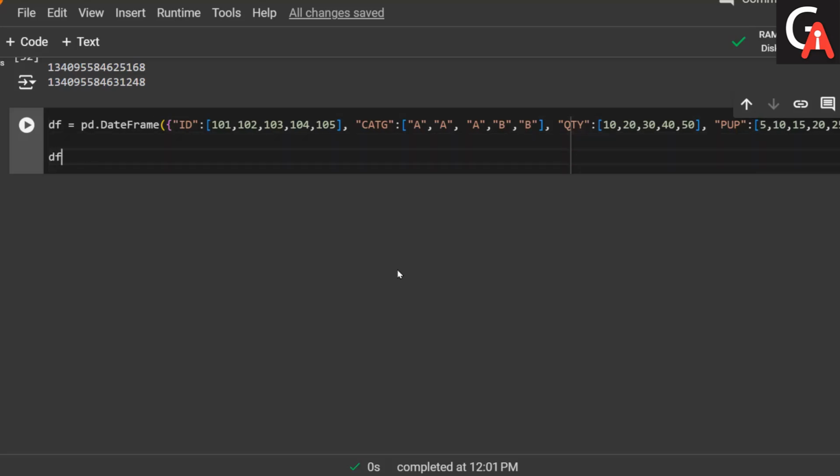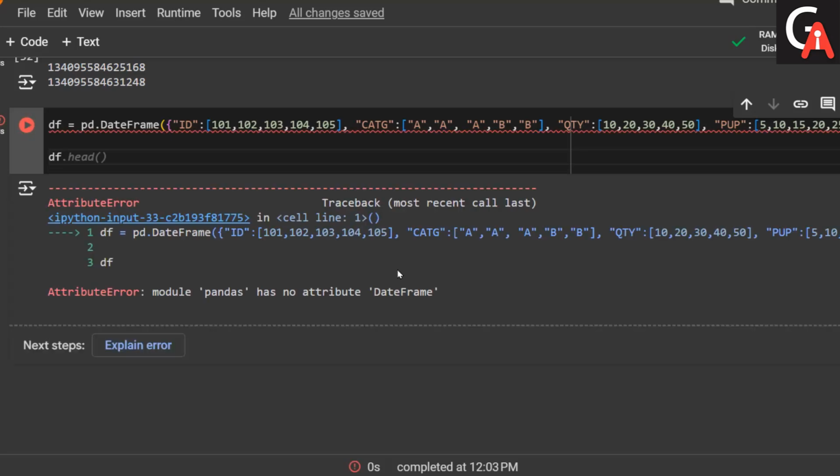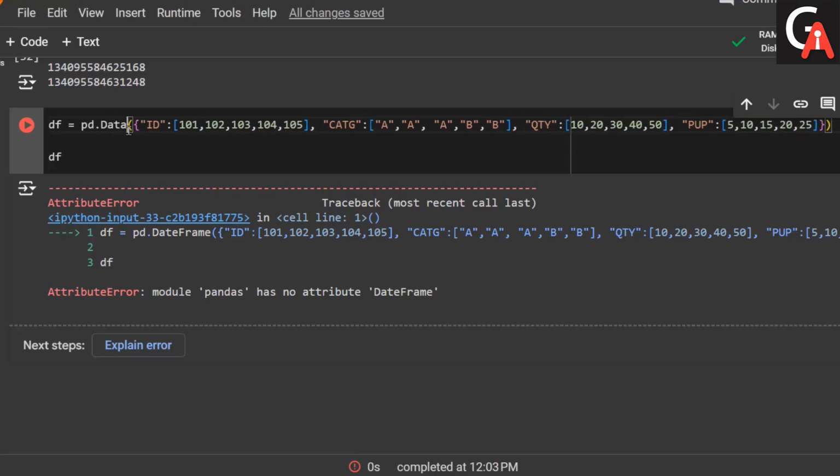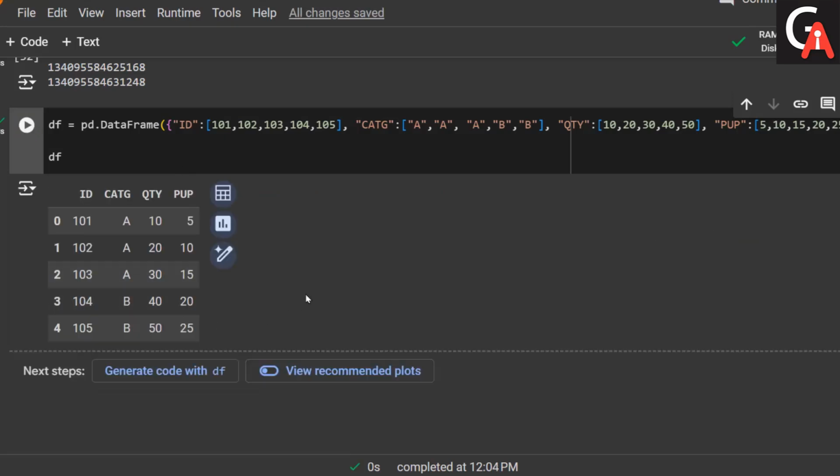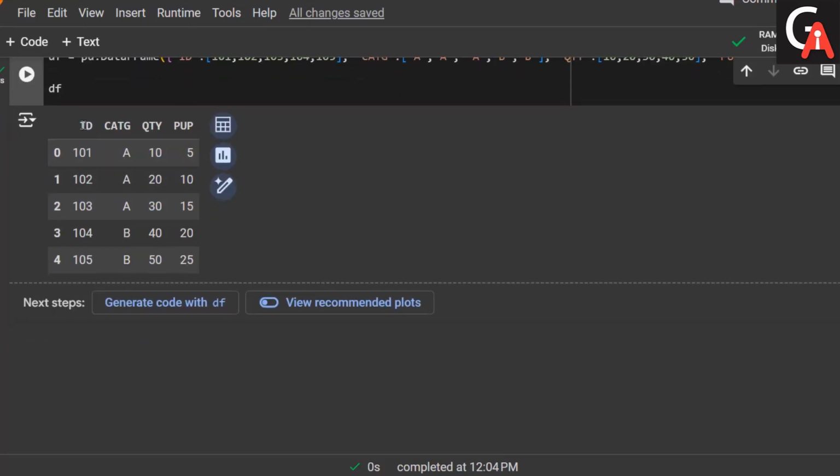Let me print this data frame first and execute. Okay, the data frame is created. Right now I have four columns, and there are some values in the data frame.